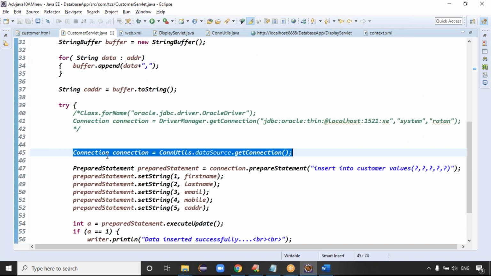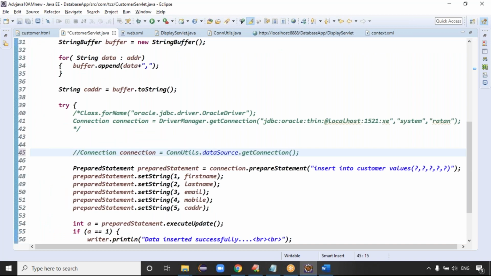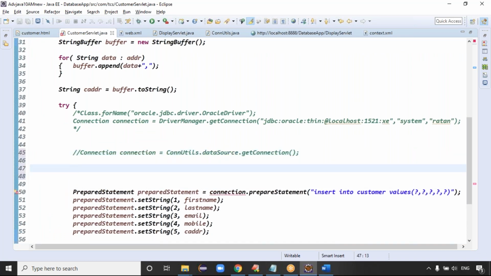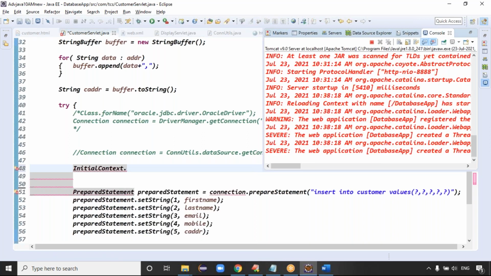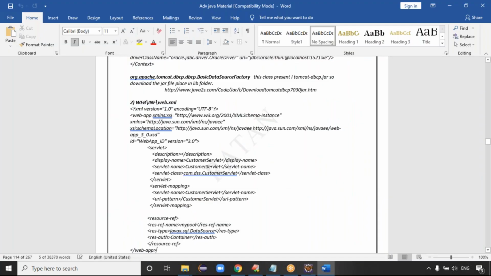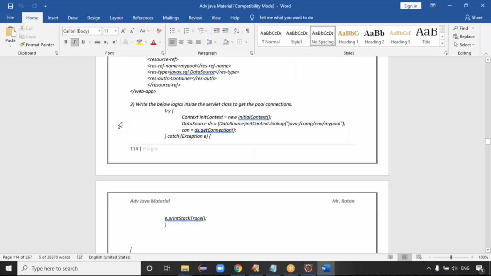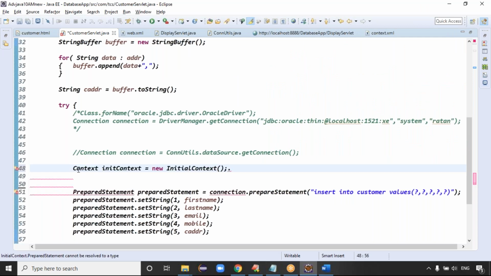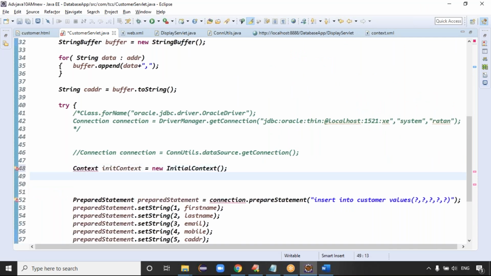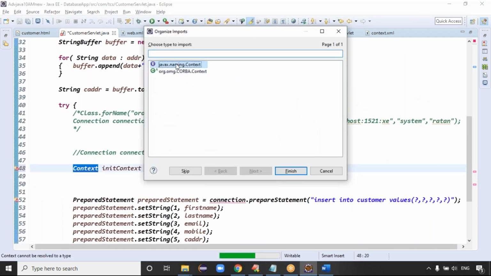Sir, how can we get the connection pool using this data here? To get it, we require the InitialContext object. You have to get the object of the InitialContext class, guys: Context initialContext = new InitialContext(). I'm creating an object of Context, which belongs to the javax.naming package, so you have to import it.